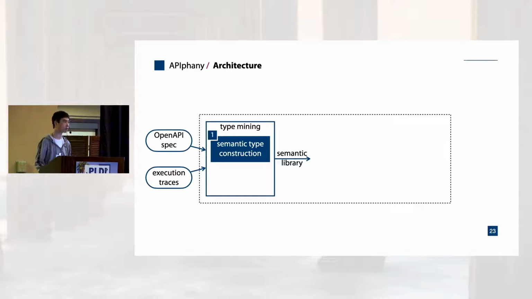The algorithm is divided into 2 parts. In the first part, we take the OpenAPI spec and try to construct a semantic type from it. In the second part, we collect execution traces by observing the traffic from the API's web interfaces and random testing, and then use these execution traces to infer semantic types from methods.